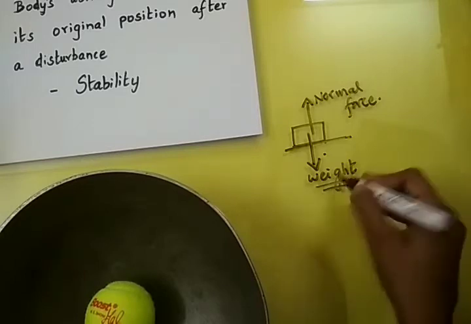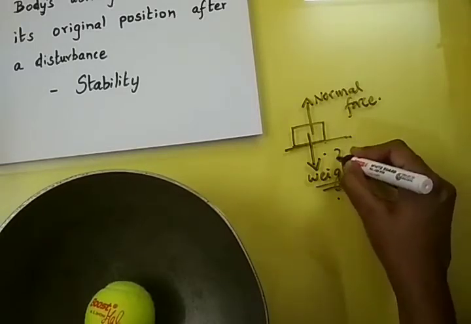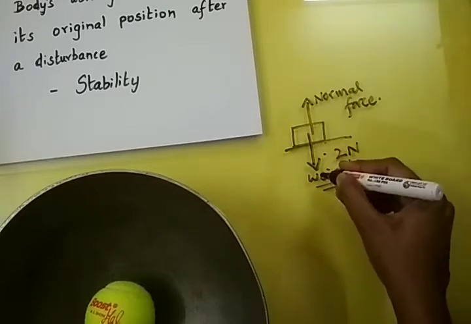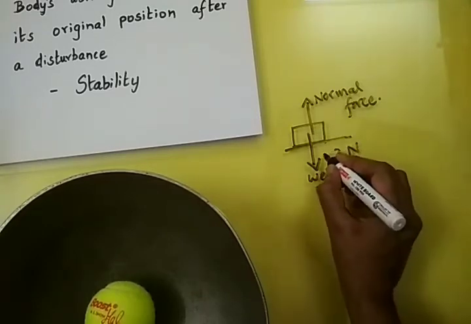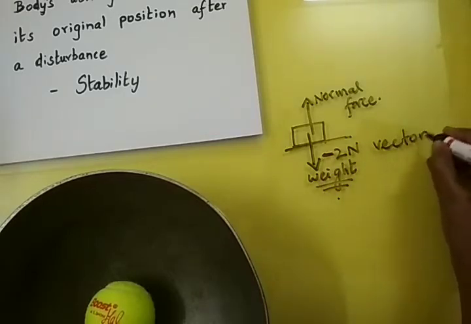The weight is actually again a force. Suppose the weight of this object is 2 Newton, which is acting downwards. Since it is acting downwards, we have to give it the negative symbol because we know it is a vector quantity which has a direction.